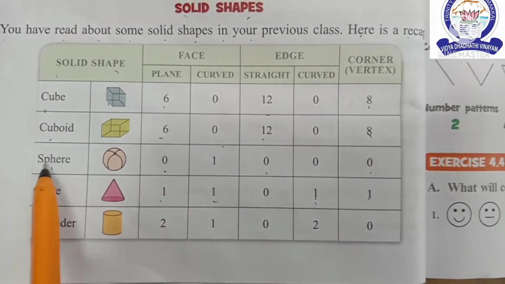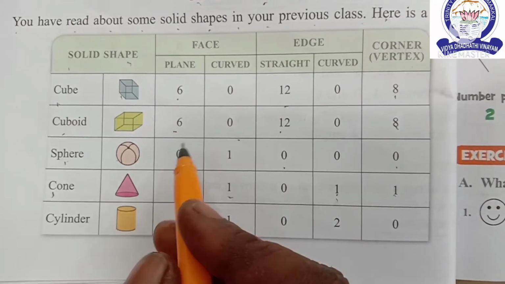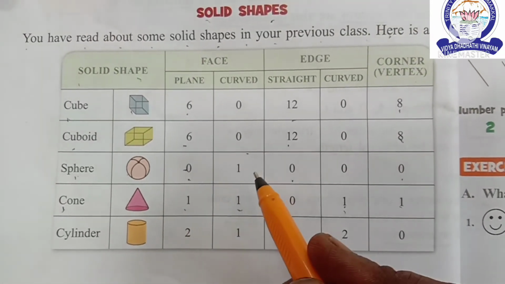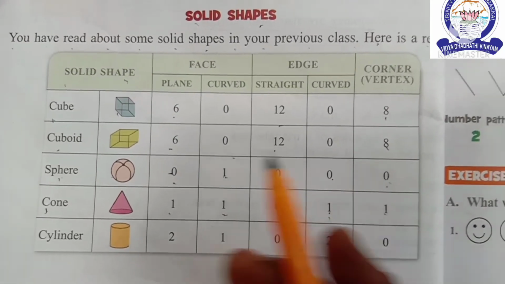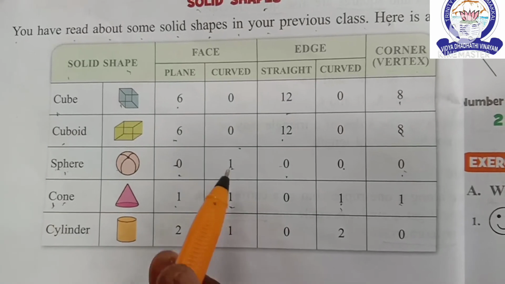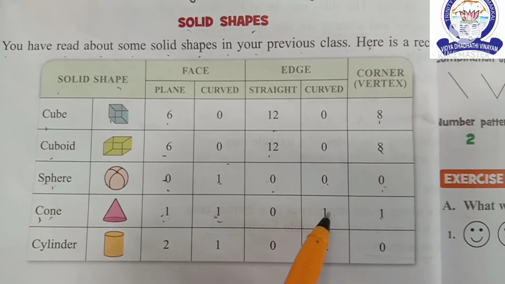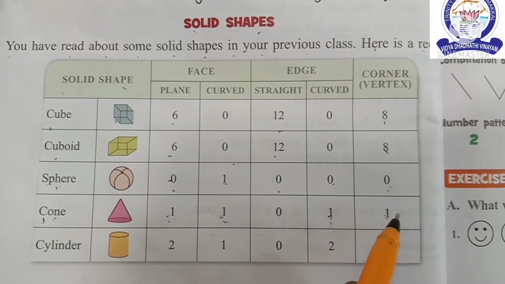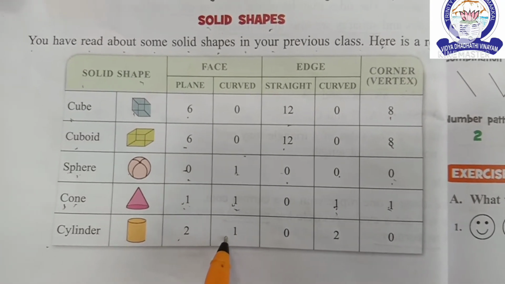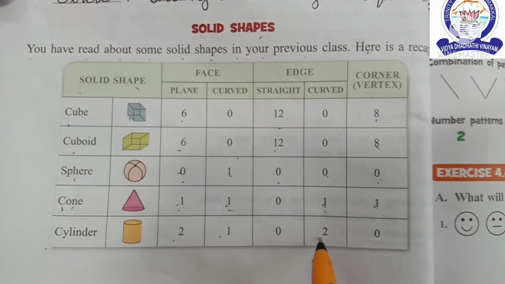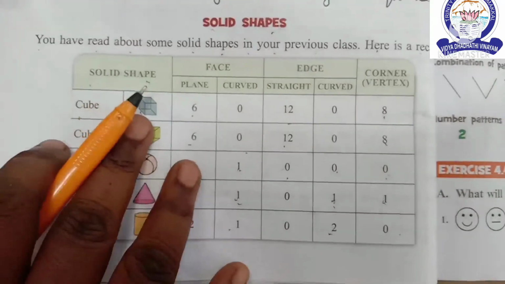I say again, children, in a sphere, plane face and curved face. There is no plane face in a sphere. Curved face is one. No edges, no corner in a sphere. Next, cone. Plane face 1, curved face 1, curved edge 1, corner 1. In a cylinder, 2 plane faces, 1 curved face, 2 curved edges, no corners. Is it clear, children?